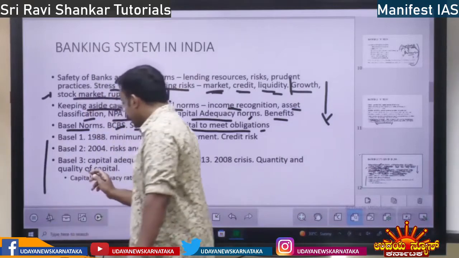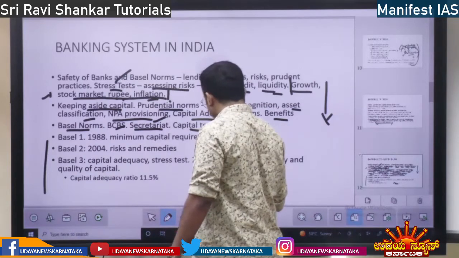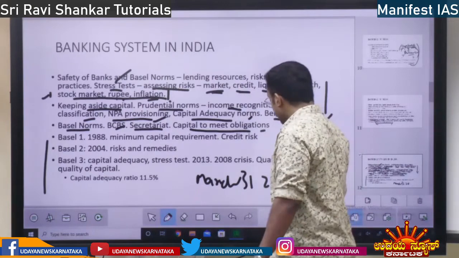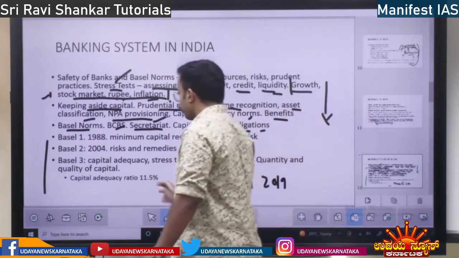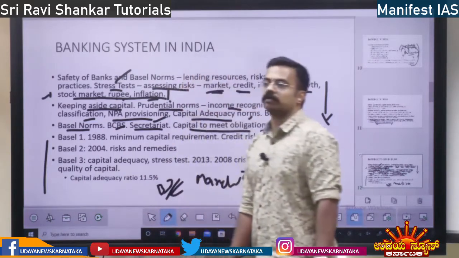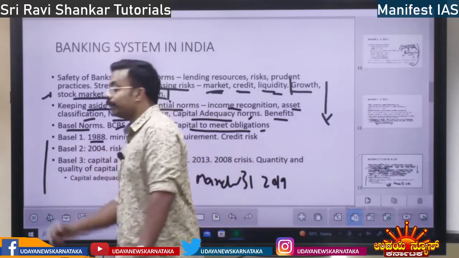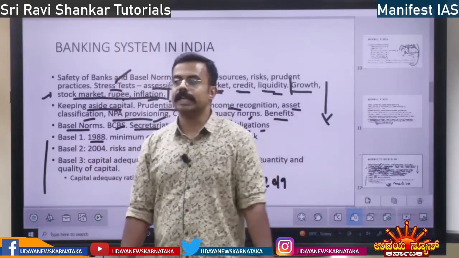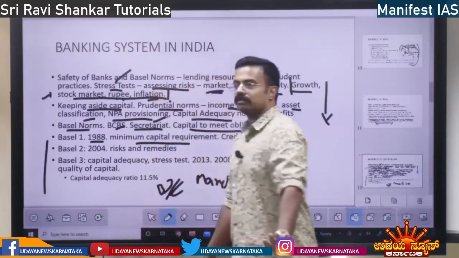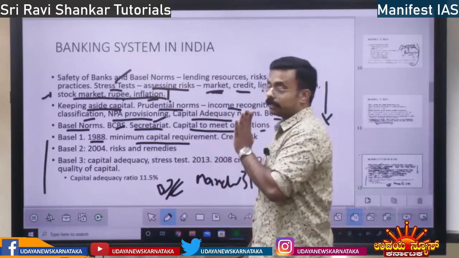Today, from March 31st, 2019, we are completely following Basel 3. We are following the Basel 3 norms from this date. Basel 1 came in 1988. What is it all about? Minimum capital requirement. That's all. There should be some minimum capital with the bank. That is the Basel norm, very important.